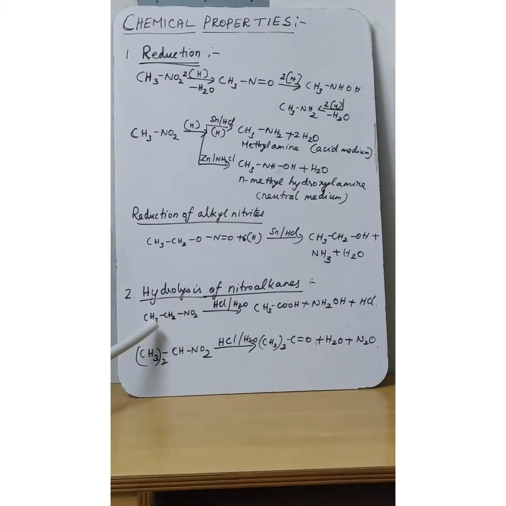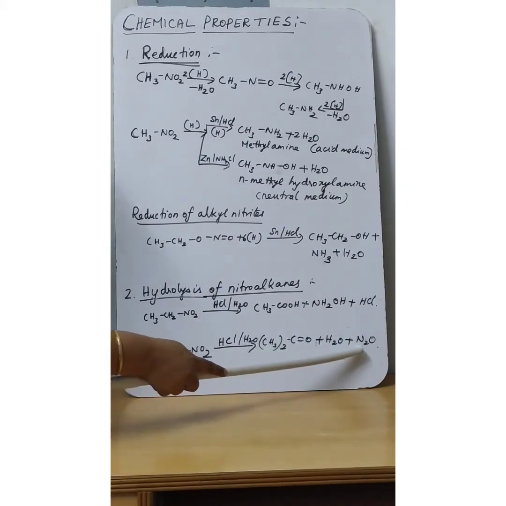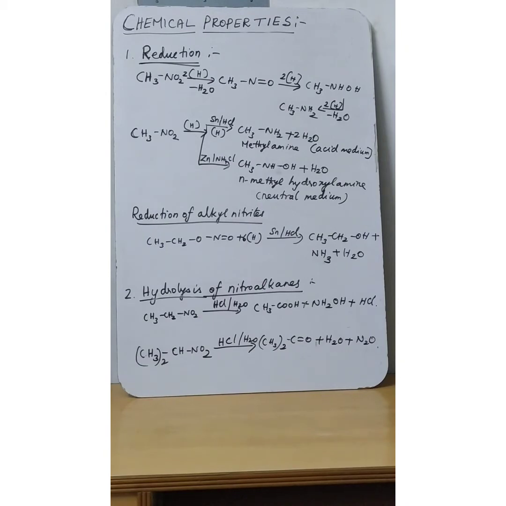Primary nitroalkane will undergo hydrolysis and give acetic acid, hydroxylamine and hydrochloric acid. Secondary nitroalkane will undergo hydrolysis and give ketone, nothing but CH3 twice C double bond O, which is acetone, and the removal of water molecule, at the same time nitrous oxide will be removed.